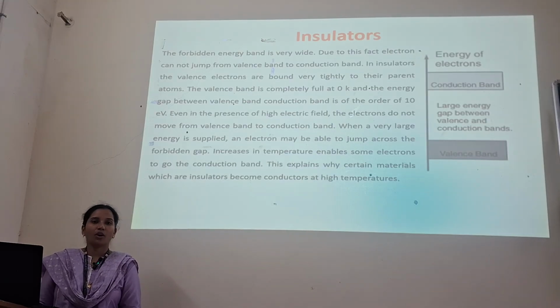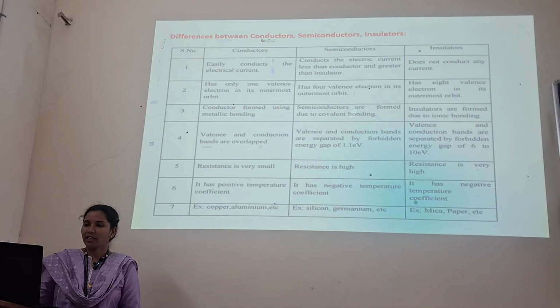When a very large energy is supplied, an electron may be able to jump across the forbidden gap. Increase in temperature enables some electrons to go to the conduction band. This explains why certain materials which are insulators become conductors at high temperatures.